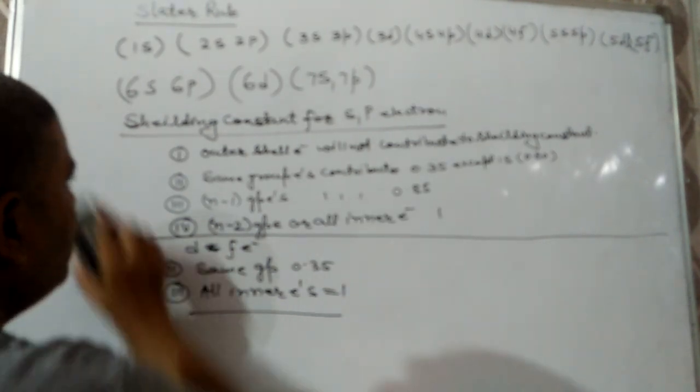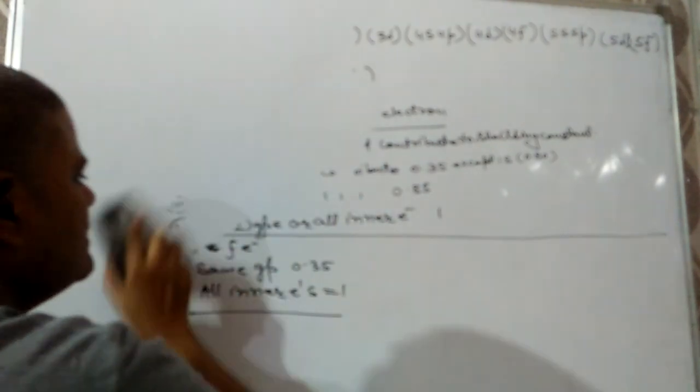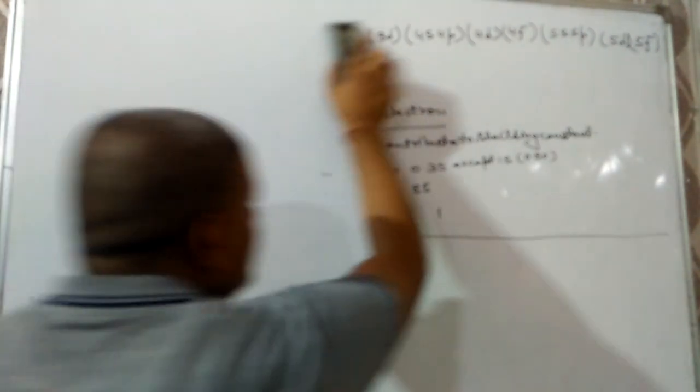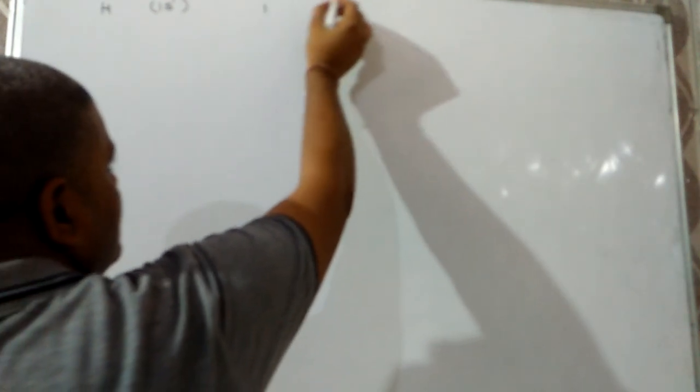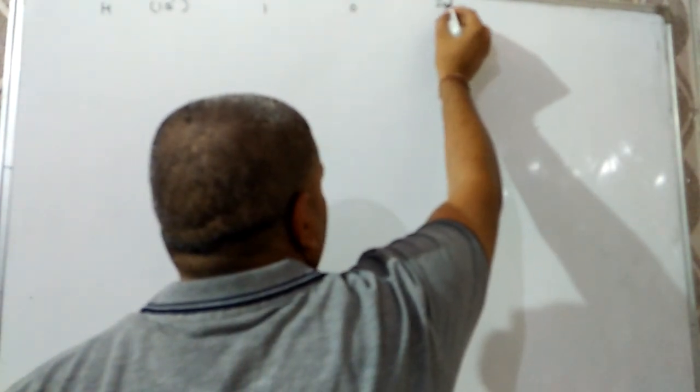Now I am taking a few examples, counting the shielding constant for the first 20 elements: shielding constant, effective nuclear charge and their atomic number. First element is hydrogen, so it can be written like this: 1s1, atomic number is 1, shielding constant will be 0 as only one electron is there, so effective nuclear charge of hydrogen will be 1.